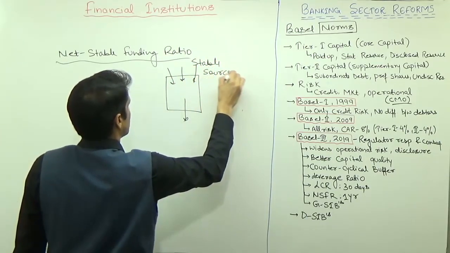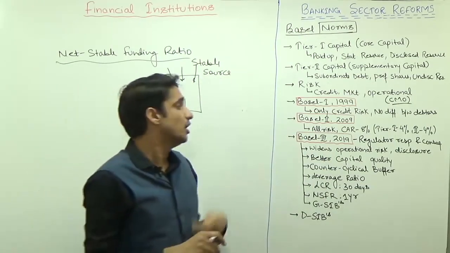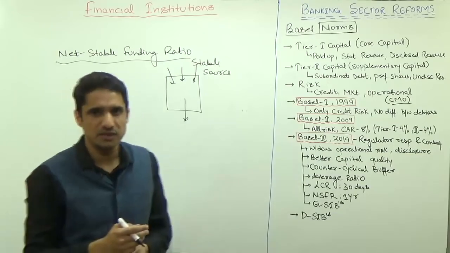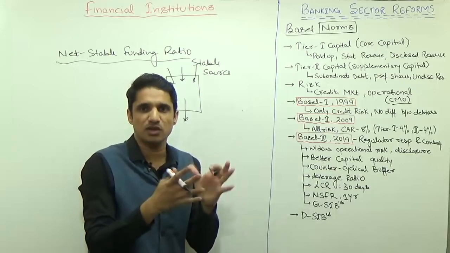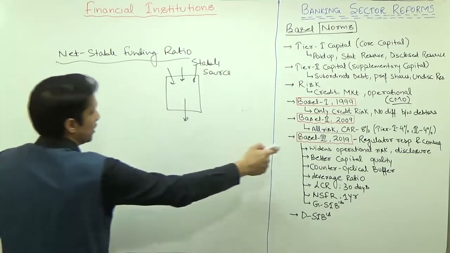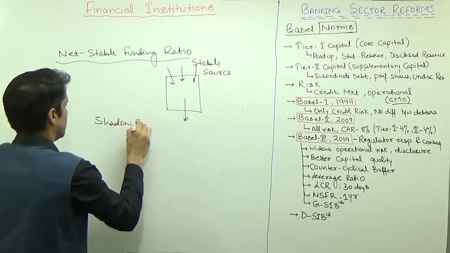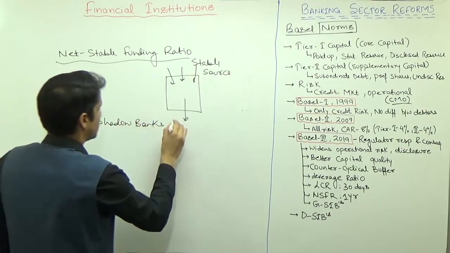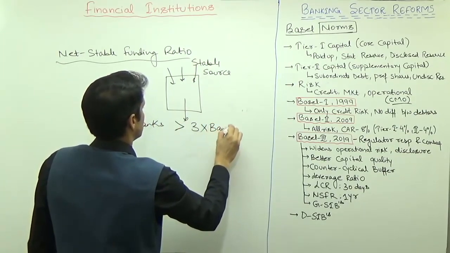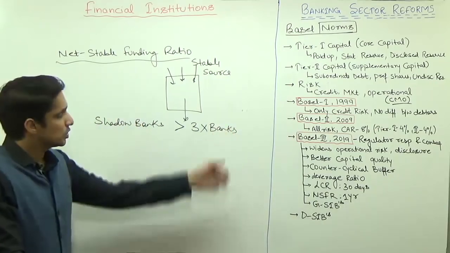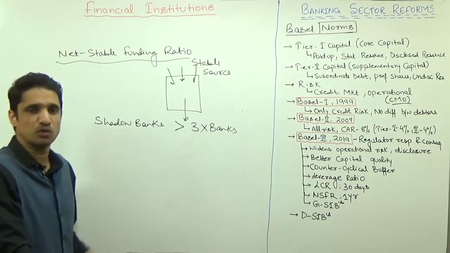You know, one of the major reasons of the recession, and so of Basel 3, was that in developed countries the banks were undercapitalized. The banks were not having any money because in developed countries the shadow banks, the money available with shadow banks was more than 3 times the money available with the banks. So the banks were undercapitalized, and when you are undercapitalized, but you have to perform, you have to sustain.